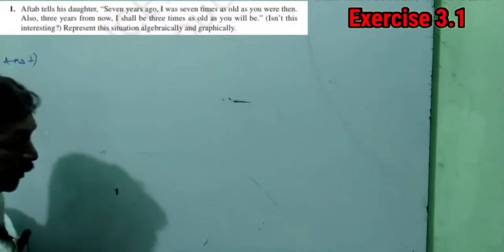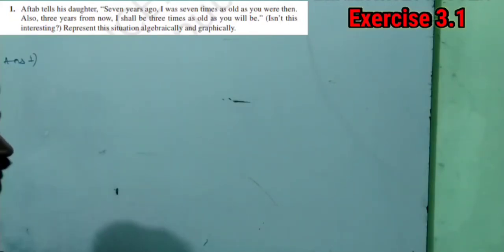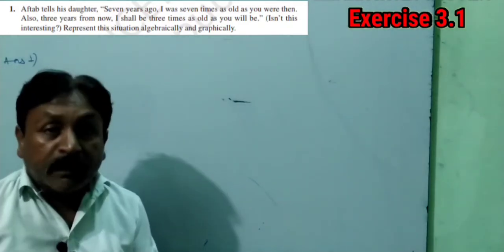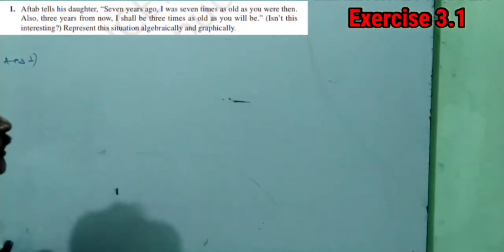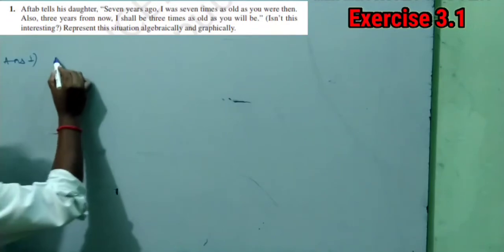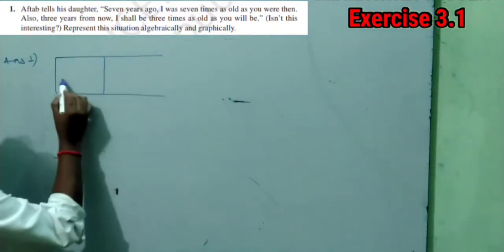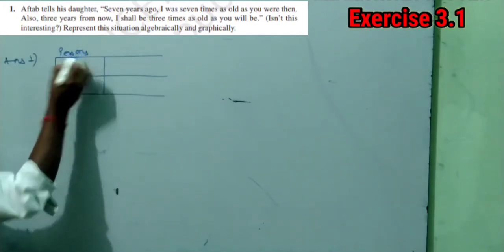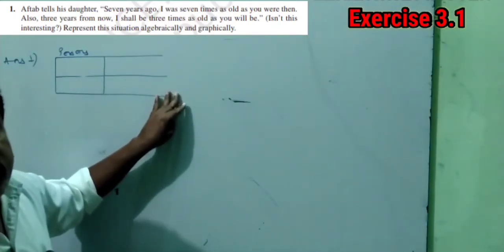Question number 1 is saying, Aftab tells his daughter, 7 years ago, I was 7 times as old as you were then. See students, this question belongs to the age type category, okay? So how to solve the age type category? First of all, we have to make one column, and this first column must be for the persons. Now we will read the question and fill this as per the question, okay?